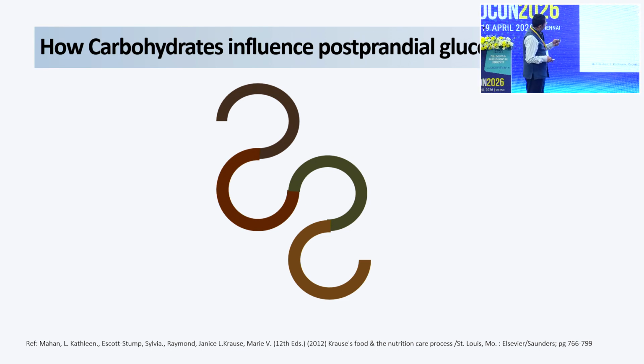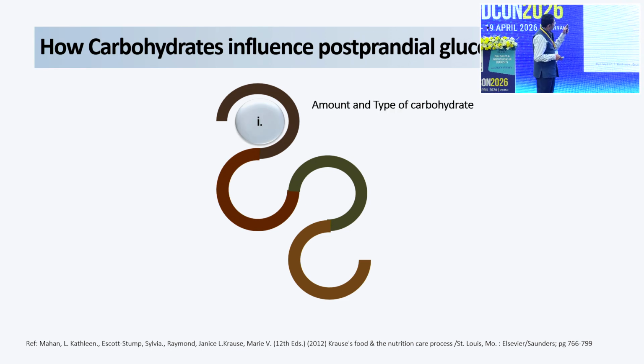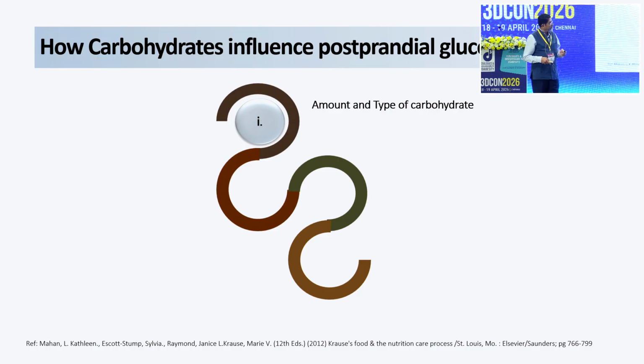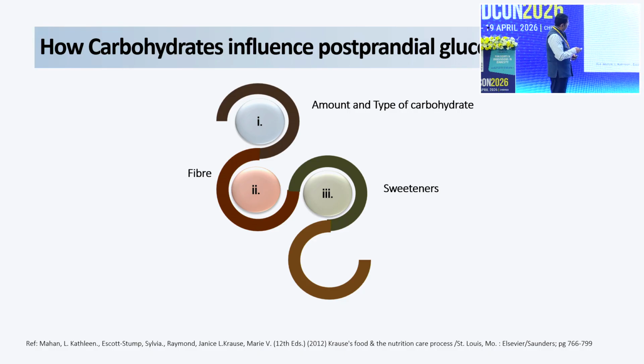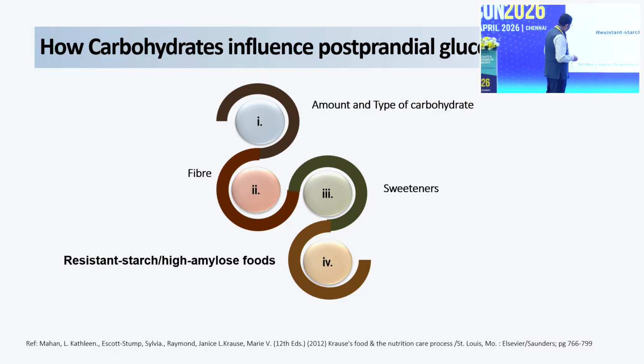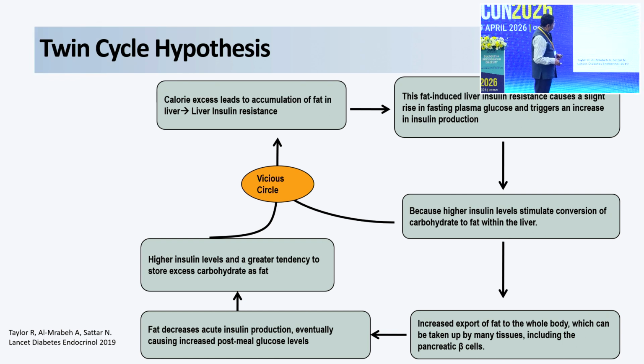But we need to understand this particular aspect, that carbohydrates are very, very important and influence the glucose levels. It is the amount of carbohydrate which is the most important, less quantity of fibers, more of sweeteners, whether natural or artificial sweeteners, and some important aspects like resistant starch and high amylose foods also affect glucose homeostasis. And this is very important.